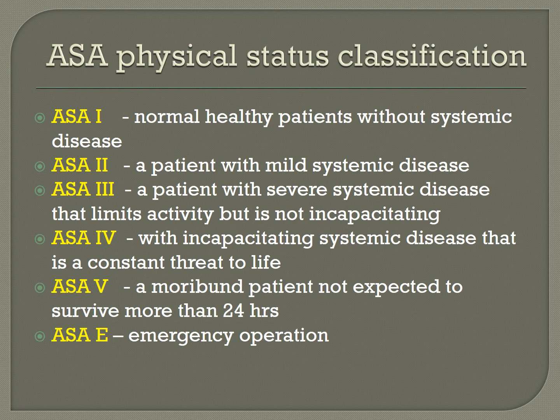This is the American Society of Anesthesiologists classification of patients. It's called the ASA physical status classification. ASA1 means a patient who is normal and healthy without any systemic disease. ASA2 is a patient with mild systemic disease, and ASA3 is a patient with severe systemic disease that limits his activity, but it is not incapacitating.